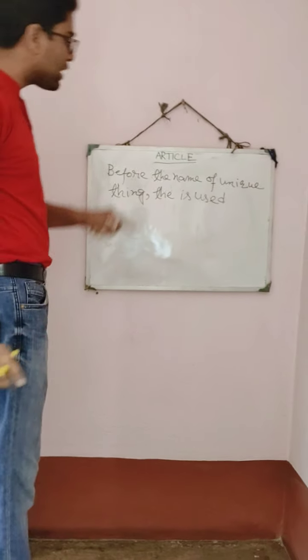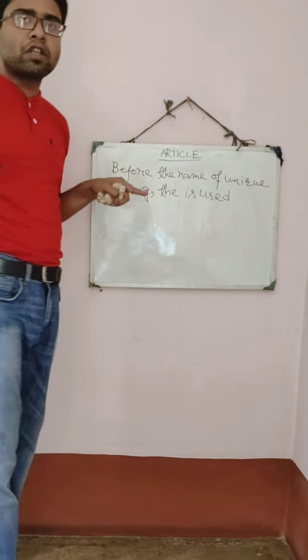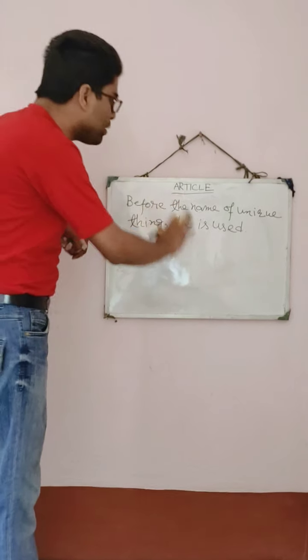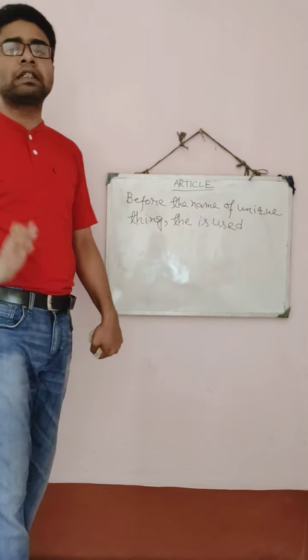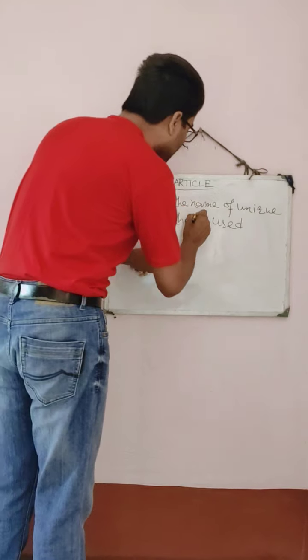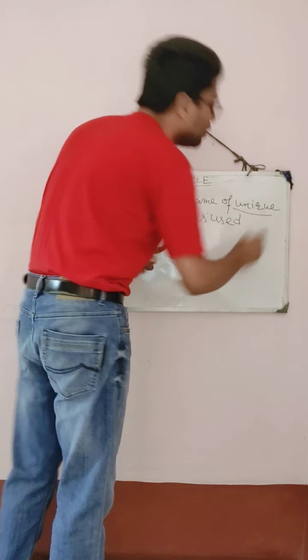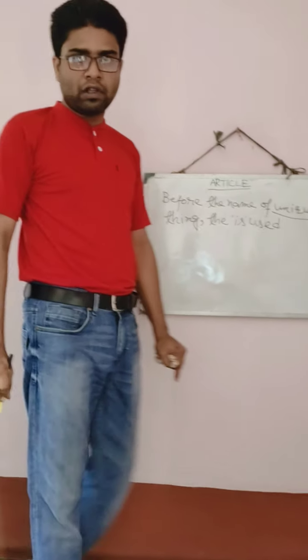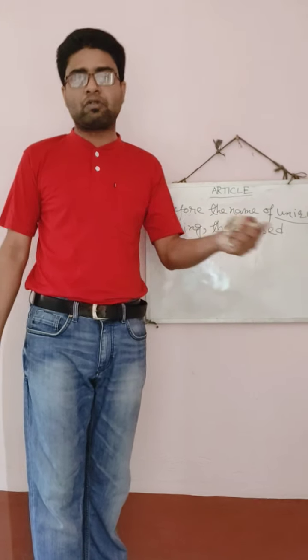Here I have written on the board one of the uses of definite articles. Before the name of a unique thing, "the" is used. Okay. So what is unique? That you have to know. If you know this meaning, it will be clear to you.